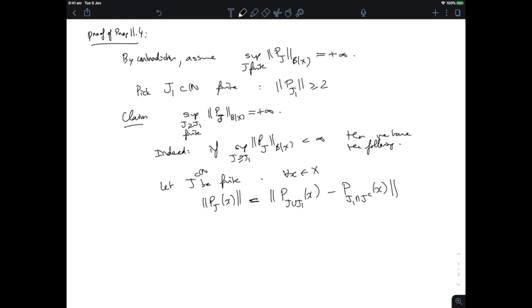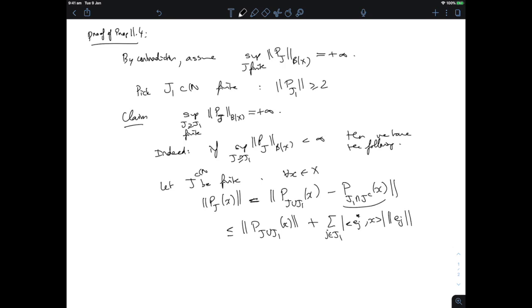So, okay, but then I can use triangle inequality, and this is controlled by P_{j union j1} of x, plus one obvious bound that I could put on this projection here, which is just the sum for j in j1 of the absolute value of ej star applied to x, times the norm of ej.